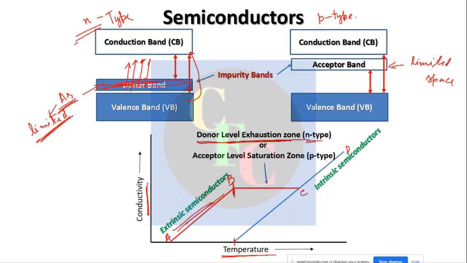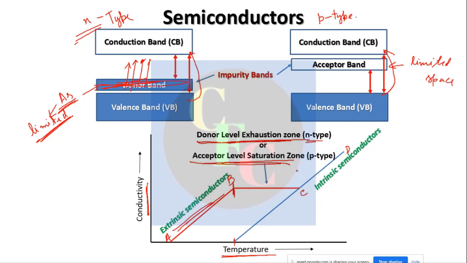And after some time, when the temperature reaches enough for electrons to jump from the valence band to the conduction band, only then will it increase. So the type of curve will be the same, but only the name will change here from B to C. For P type, it is called the acceptor level saturation zone, because it is now saturated, it is filled up, right? That's why it is called the acceptor level saturation zone.